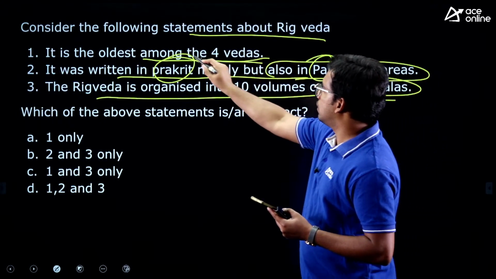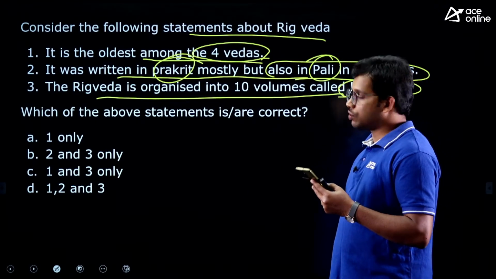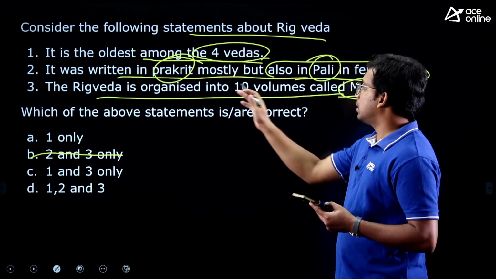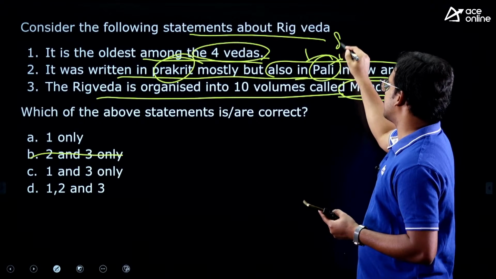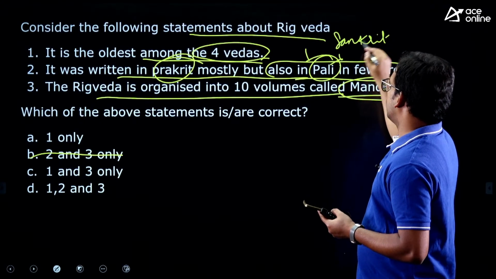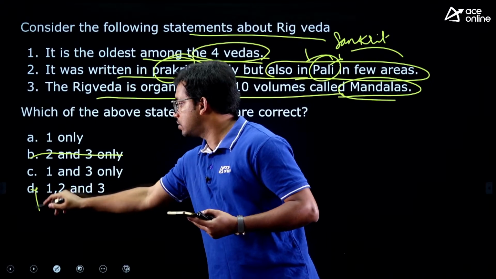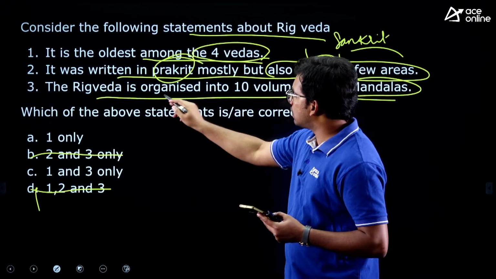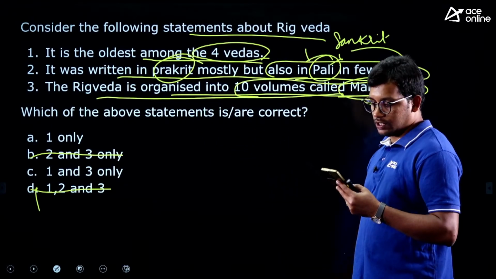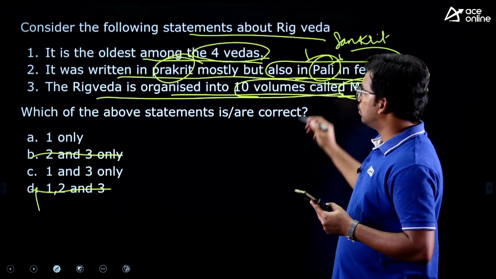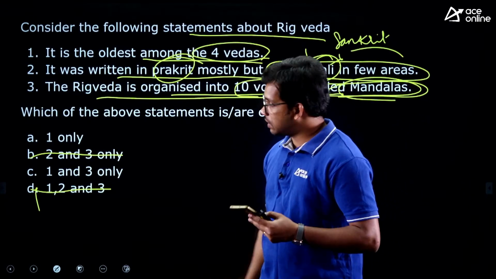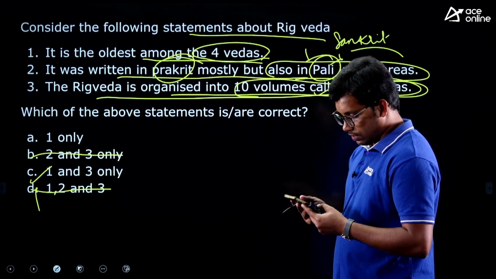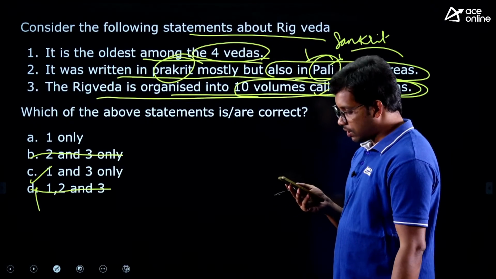First one, yes, this is the oldest of the 4 Vedas, right? Rigveda, Yajurveda, Samveda, Atharvana Veda. So the first statement is correct and hence B is eliminated. It was written in Prakrit and Pali. No, it is written in Sanskrit completely, right? So the second statement is wrong and hence D is also wrong. Rigveda is organized into 10 volumes called mandalas. So we have seen this, right? So this is also correct. Hence, answer is C. Yes, only Ramya has answered it as correct. Yes, Ranjan has also answered it as correct.